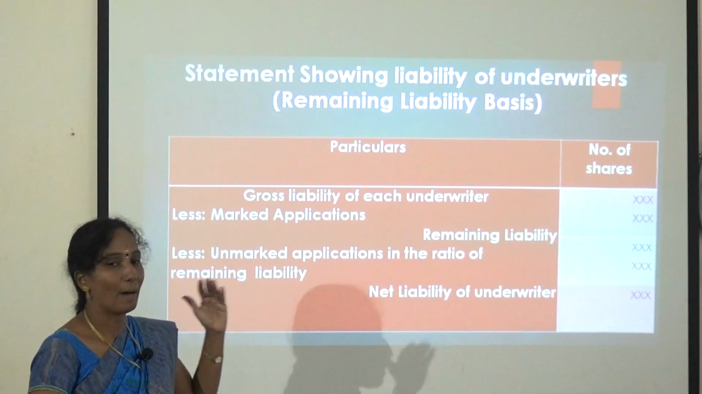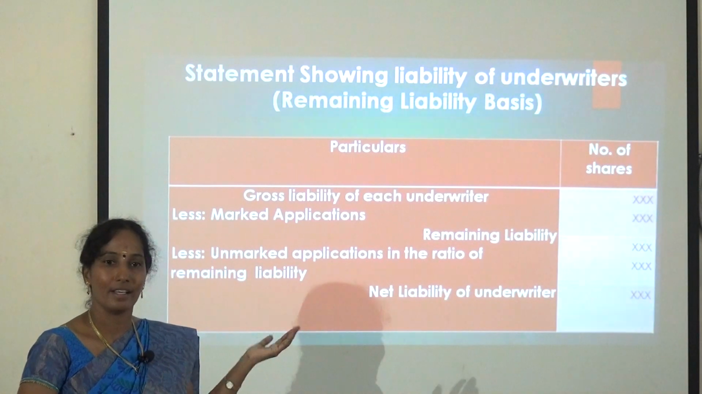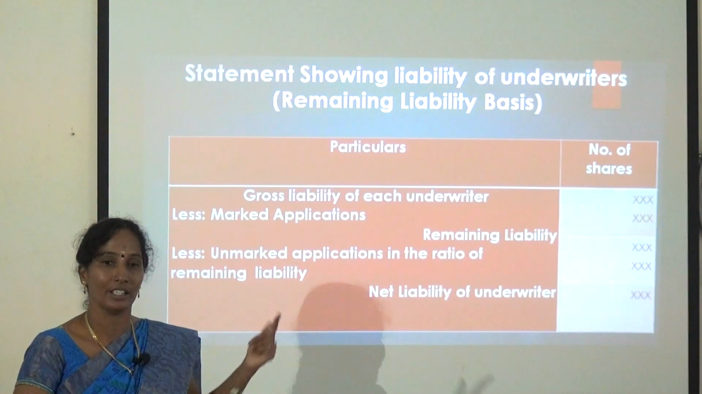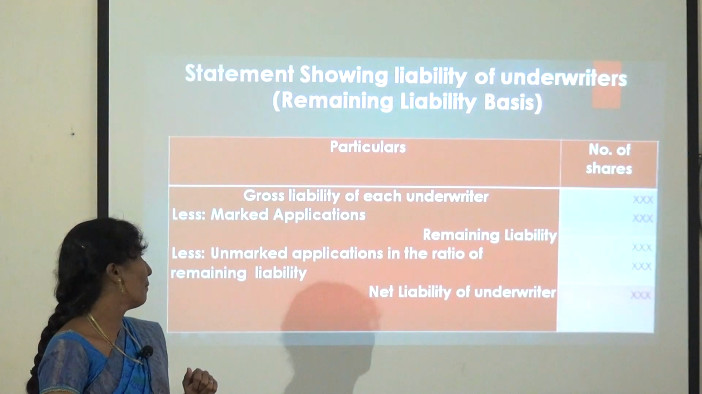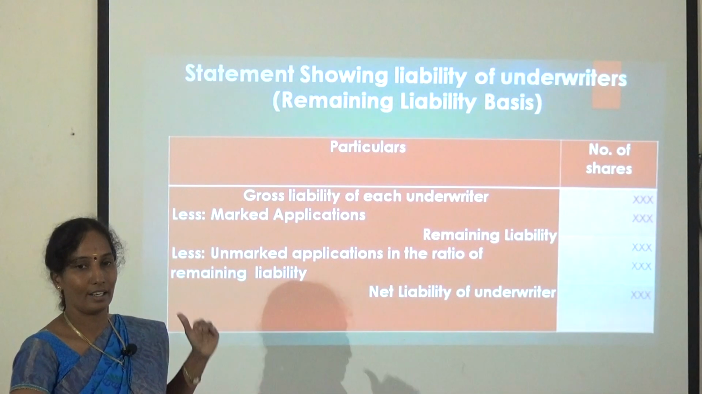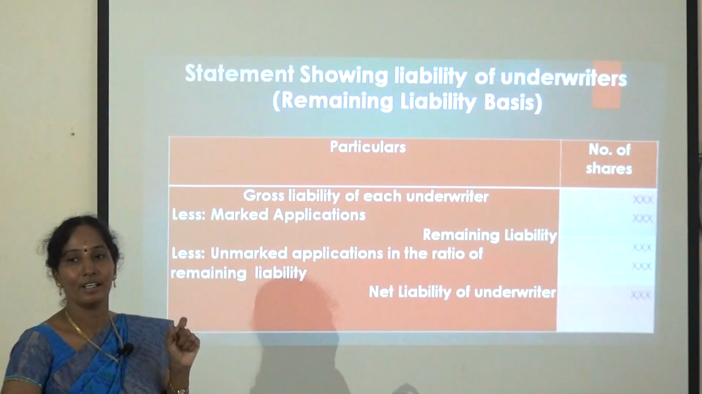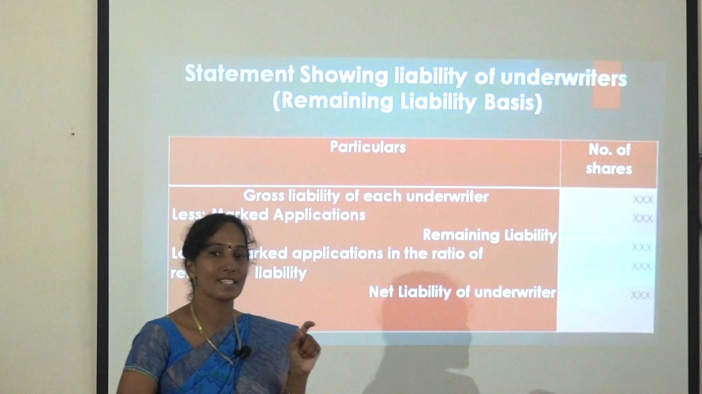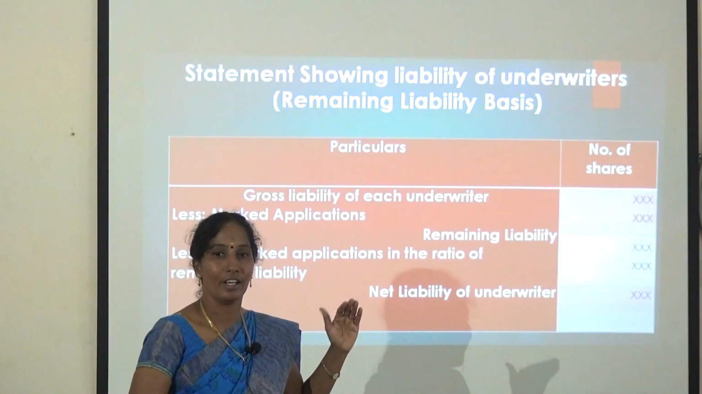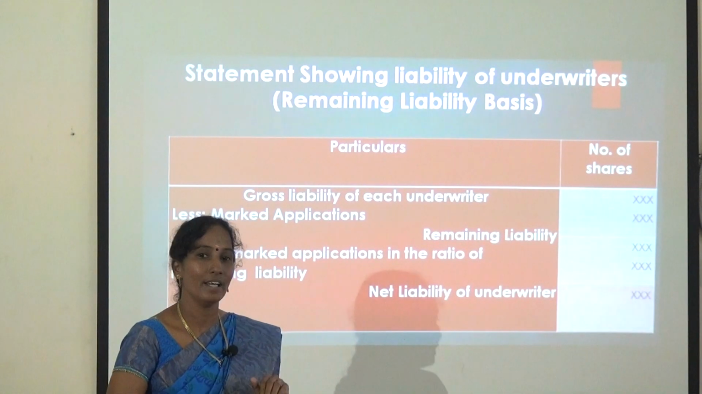In the gross liability basis, first deduct the unmarked application. Here, first less the marked application, and after that deduct the unmarked application as per the remaining liability basis ratio. It's a very important one. Depending upon the ratio, the liability will be assigned.